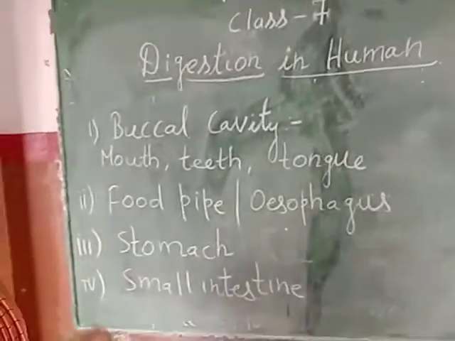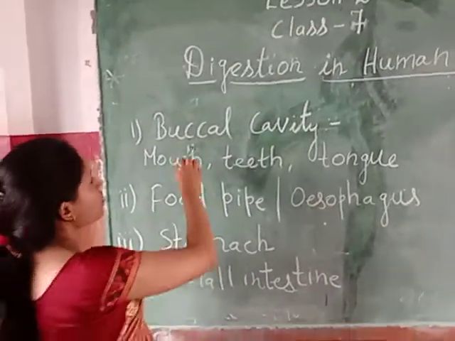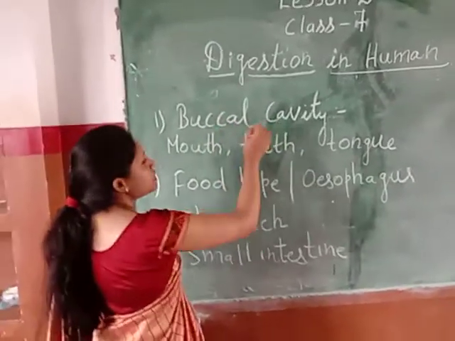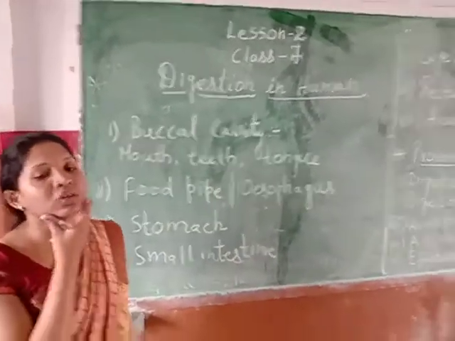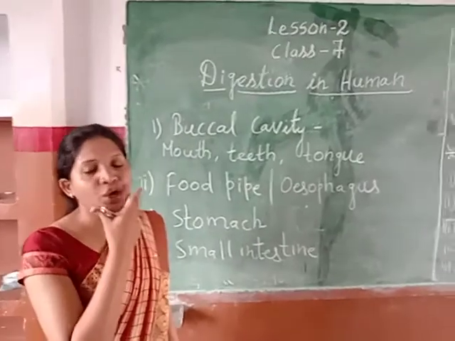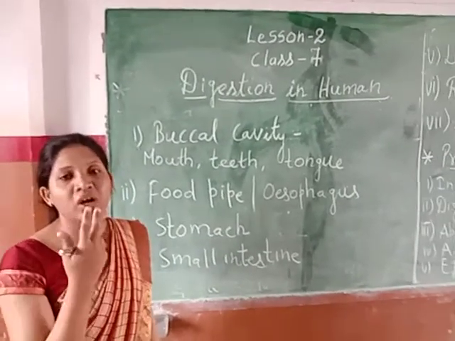First part that comes is the buccal cavity. Buccal cavity means what? This one. Okay, buccal cavity. That means all the parts which come under our mouth.